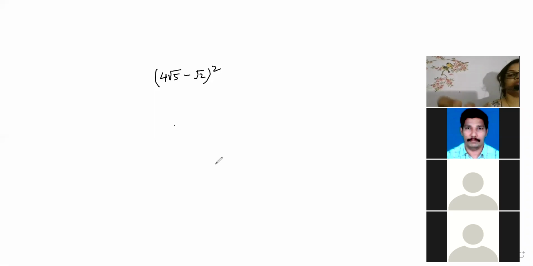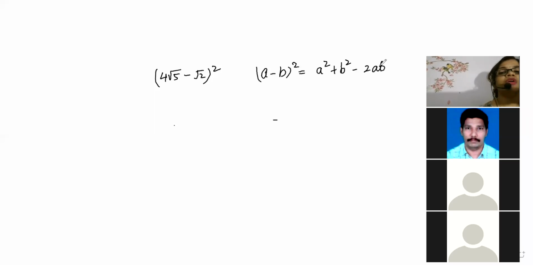Okay. Now look here, beta. What is the identity formula? The (a minus b) whole square formula is a square plus b square minus 2ab, beta. Okay, now we will take a as 4 root 5 and b as root 2.